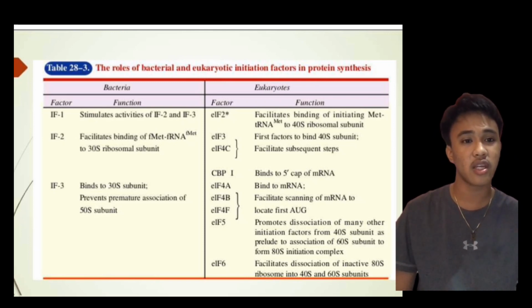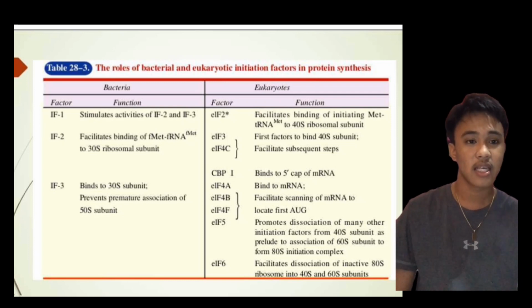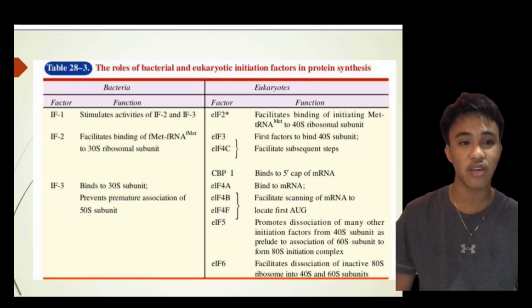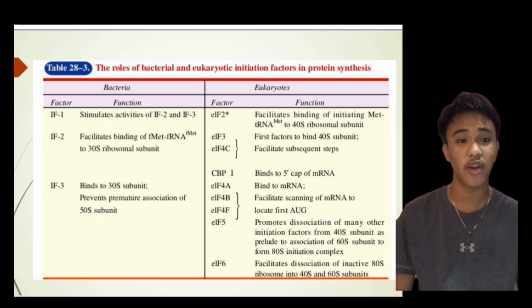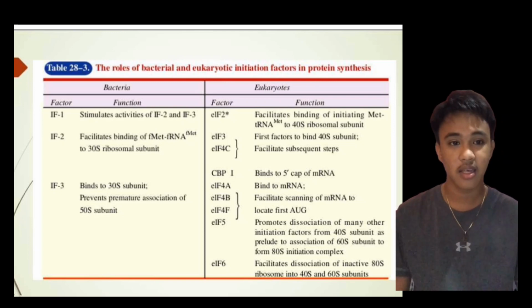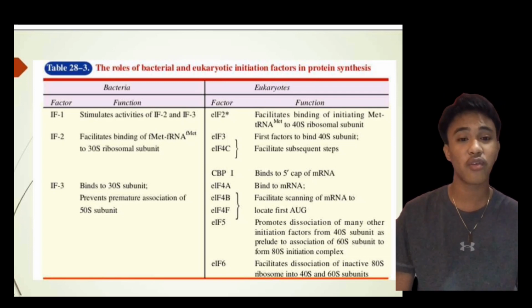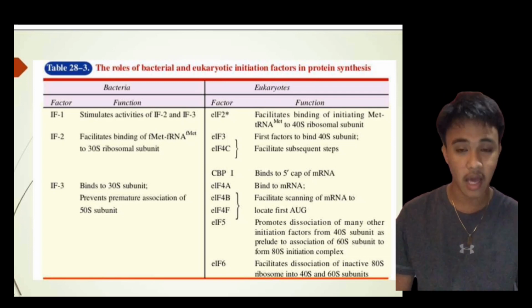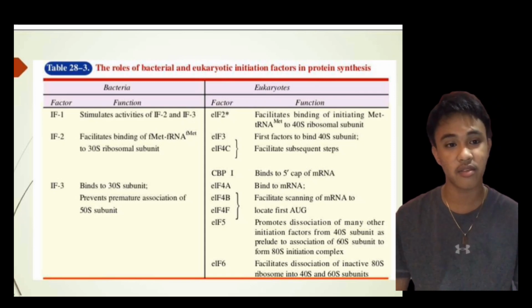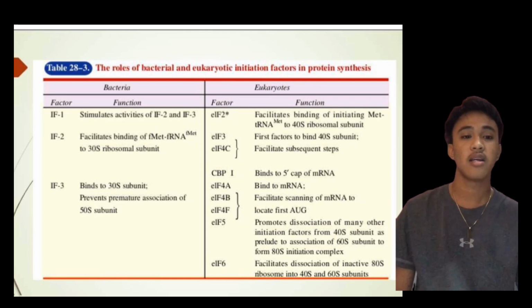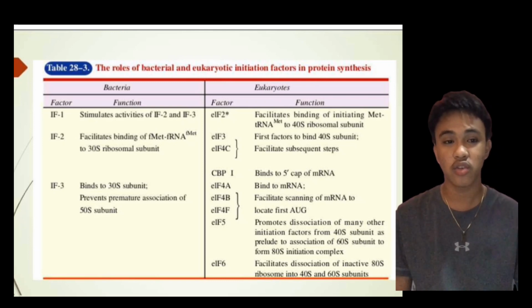For the factors in the eukaryotes, the function is to facilitate binding of initiating methionine tRNA to the 40S ribosomal subunit. The first factor to bind is the 40S subunit. Then it facilitates subsequent steps: bind to the 5' cap of mRNA, bind to mRNA, and facilitate scanning of mRNA to locate the start codon, which is the AUG.